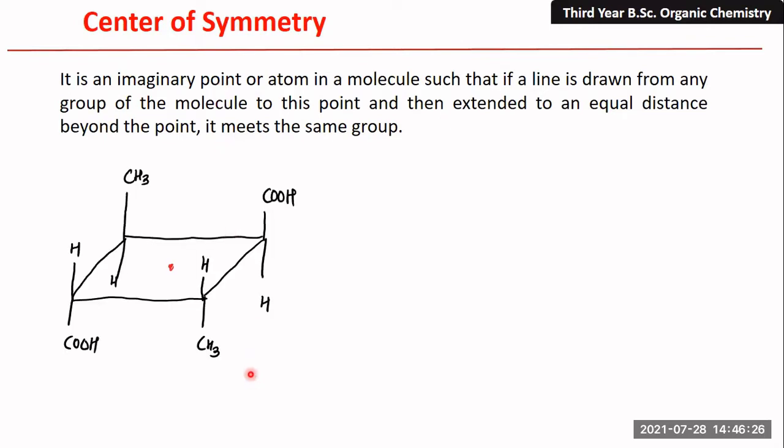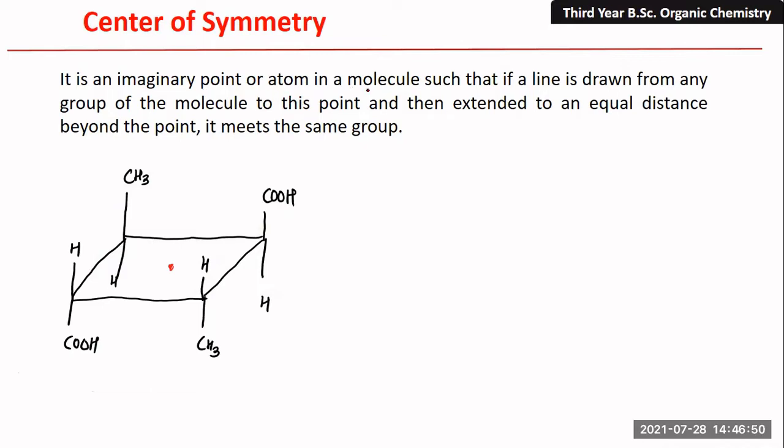Now let us understand it by considering this example. You can see here, this particular point is the center of symmetry. So according to the definition, if we draw a line through this point, from any group, you can see.